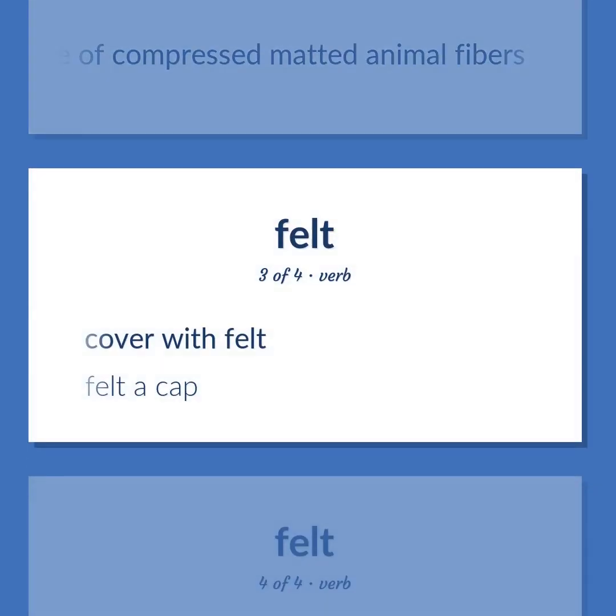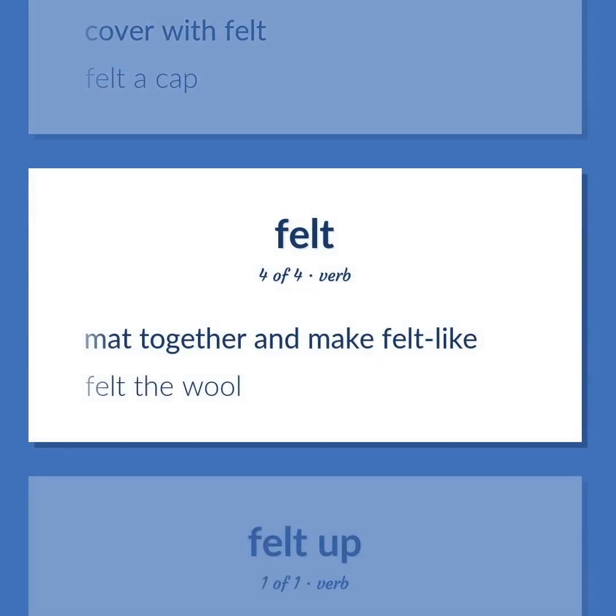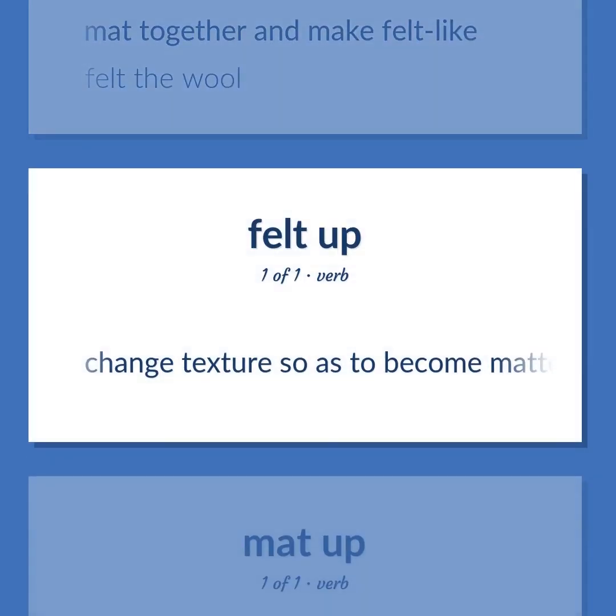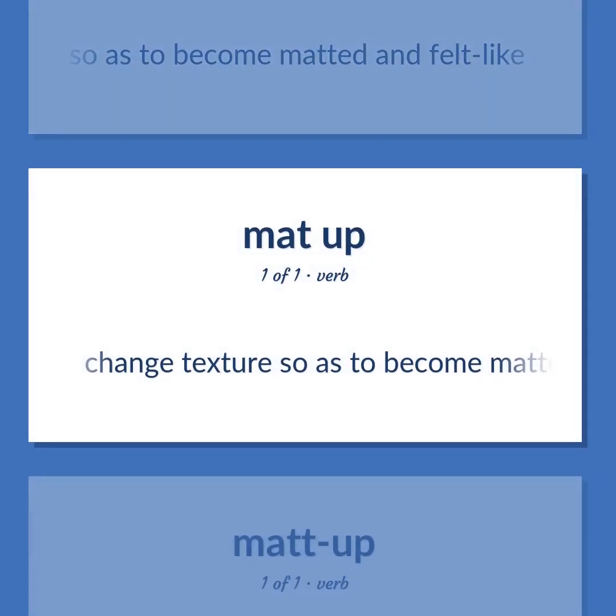Cover with felt. Felt a cap. Mat together and make felt-like. Felt the wool. Change texture so as to become matted and felt-like.